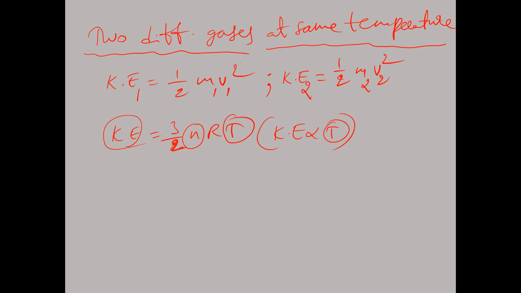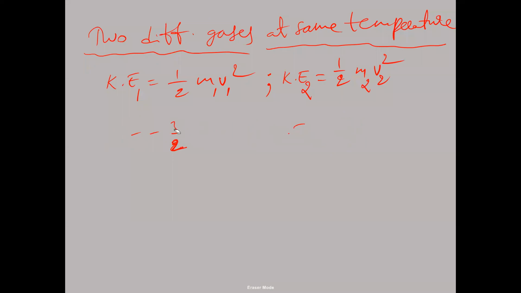Like this, for second gas and first gas, we have taken here. So we have taken two different gases at same temperature. Here kinetic energy of first gas is half M1 V1 square, and kinetic energy of second gas is half M2 V2 square. Now at same temperature, kinetic energies will be same for two gases at same temperature.